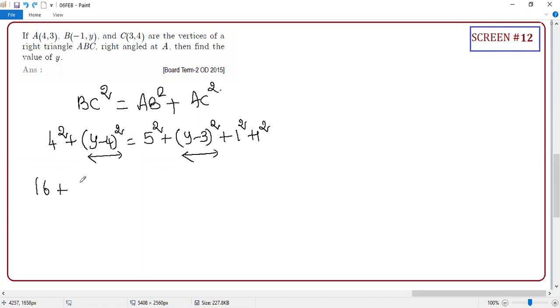Okay, next. What is this? Square minus 2y4. Minus 2y4, that is 8y. Correct or not? 8y plus 16 plus 6. I really appreciate you.